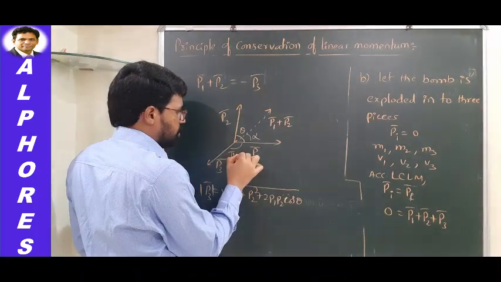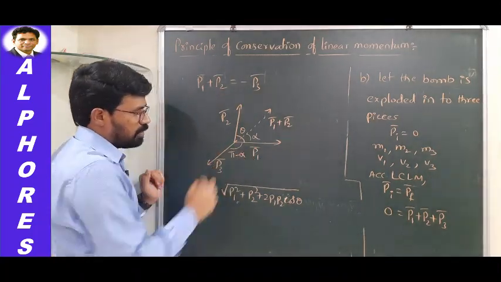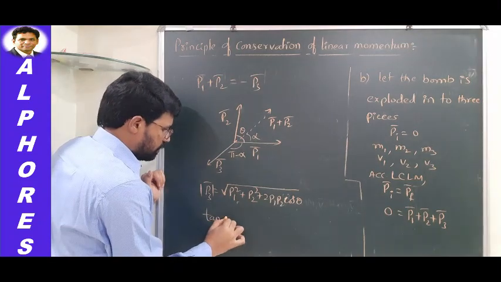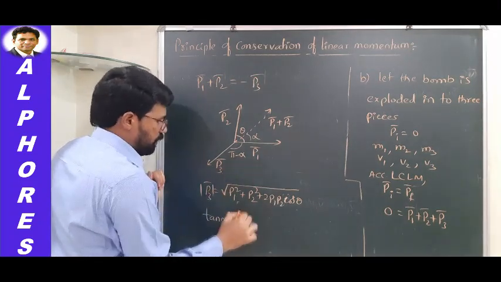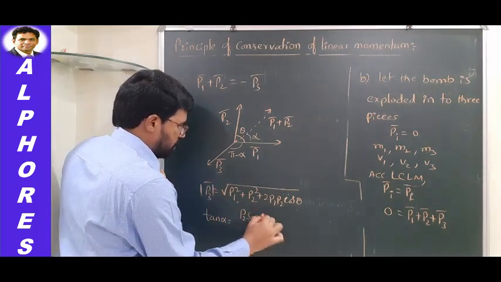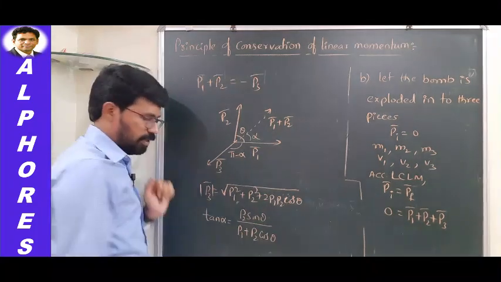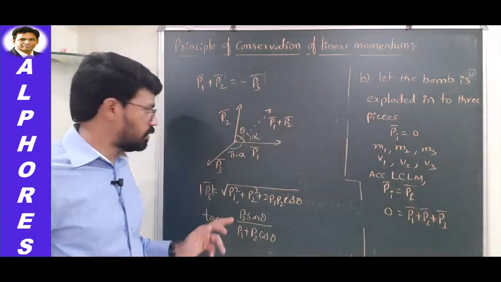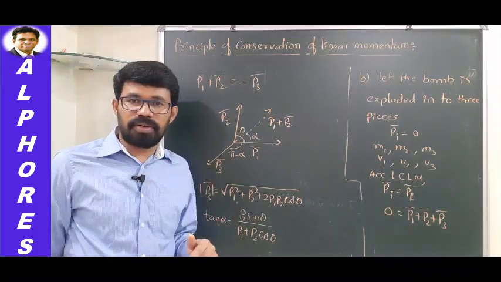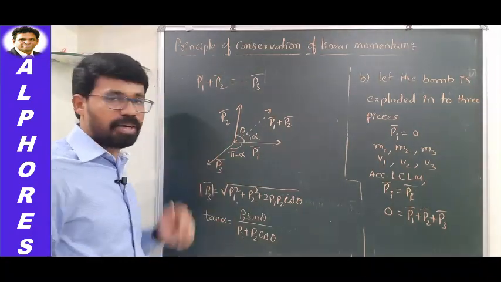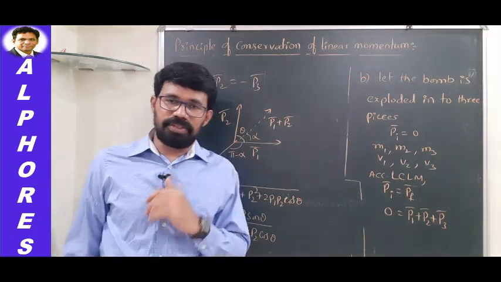Like that, you can expect questions. Pi minus alpha, this is what? Tan alpha is equal to P2 sin theta by P1 plus P2 cos theta. And you can calculate alpha from this, and using this pi minus alpha, you can find out at what angle the third fragment of the bomb travels.